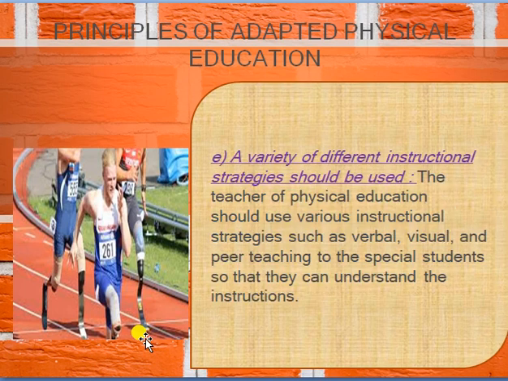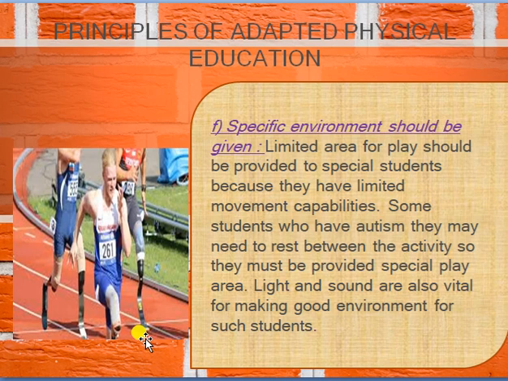Next is a variety of different instructional strategies should be used. It means the teachers of physical education or sport should use various instructional strategies such as verbal, visual, and peer teaching to the special students, so that they can understand the instructions very easily. Okay, it can be verbal, visual, and peer teaching. It will be based on the impairment or disability of the child. Okay, next is specific environment should be given.